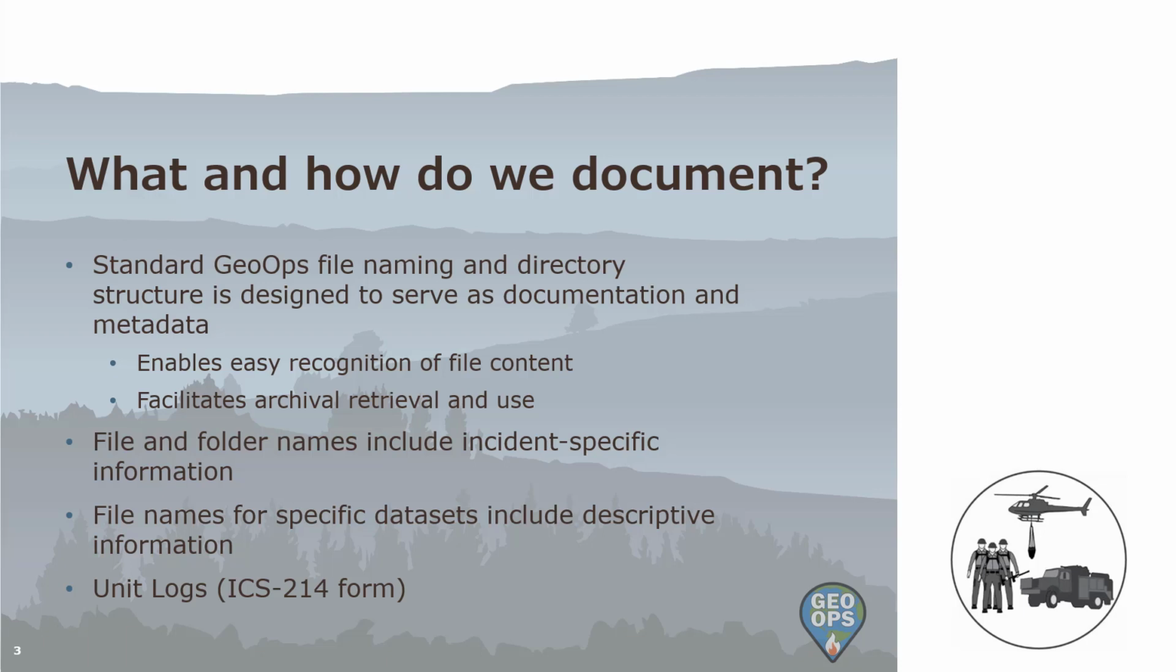File and folder names include incident-specific information, such as which fire we're looking at. And file names for specific data sets include descriptive information, like what type of data it is, such as GPS data, fireline data, etc. Unit logs, or the ICS 214 form, can help you keep track of when products are created, due, and delivered, transitions of personnel, GISS product assignments, data backup routines, etc. The unit log should be submitted to the DOCL on a daily basis.